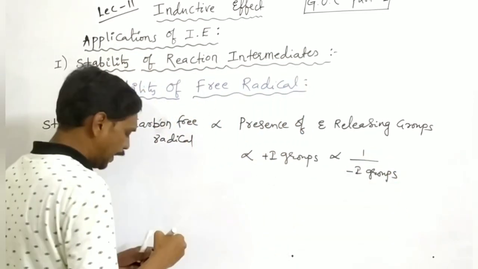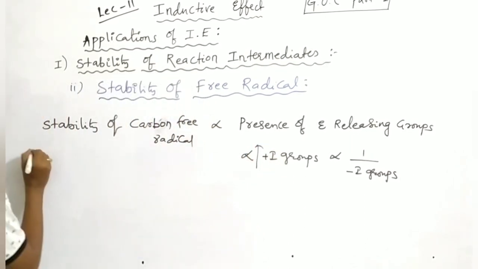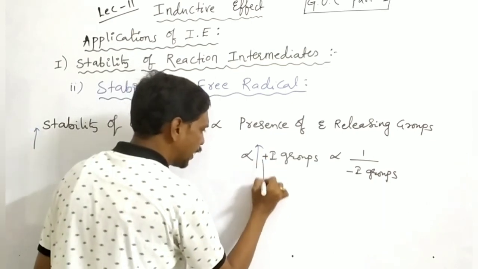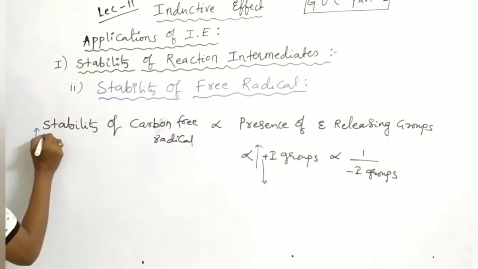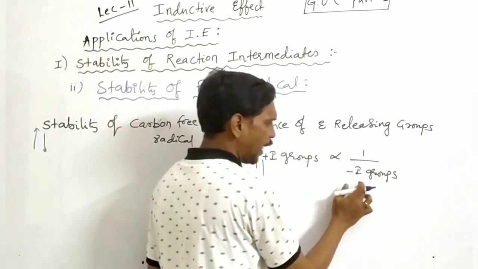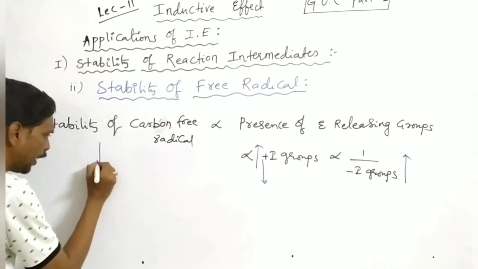If the number of positive I groups increases, then stability increases. If the number of positive I groups decreases, stability also decreases. Whereas if minus I groups increase, stability decreases.